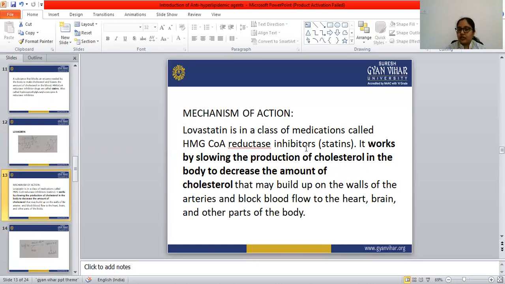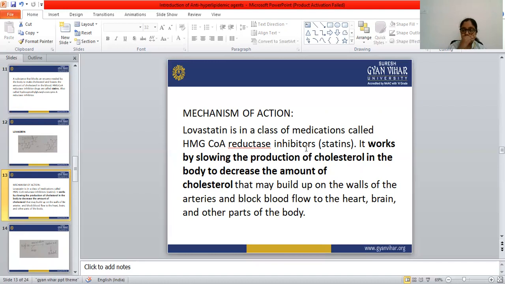Cholesterol is synthesized inside the body with the help of this HMG-CoA enzyme.